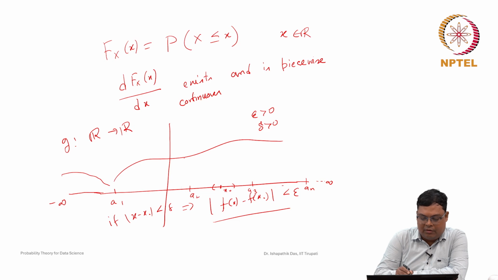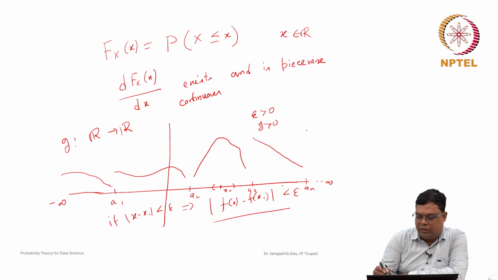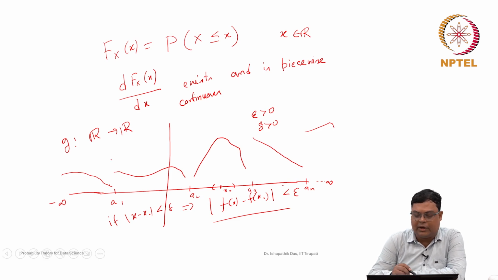There may be a discontinuity at a1, then it is continuous up to a2, and then there may be a discontinuity again. Basically, it may be discontinuous at a finite number of points, but if you break the whole line into a finite number of intervals, it is continuous in each interval. Then this is called piecewise continuous.